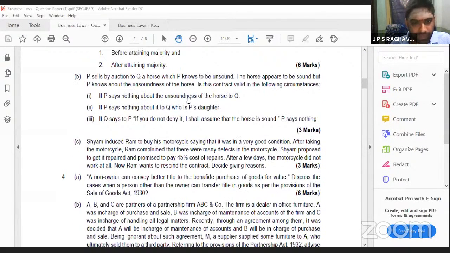Otherwise, only one mark, as each question carries 1 mark. And the second one, please listen. In the first instance itself, don't directly write the answers. Write that mere silence will not amount to fraud. That section or that part you have to write and then you have to answer the question. It is also a case-like question. So you have to write that also. Whenever you write that and you answer this, then you can allot complete marks.